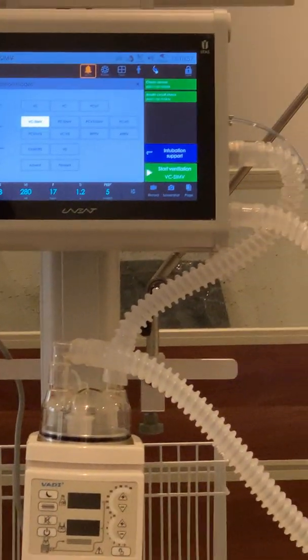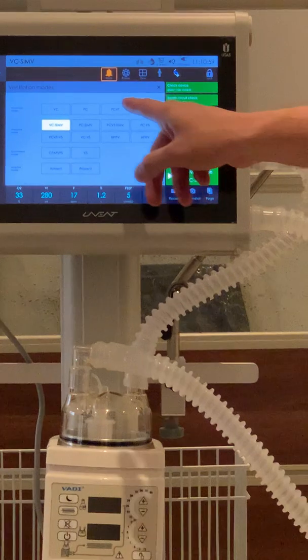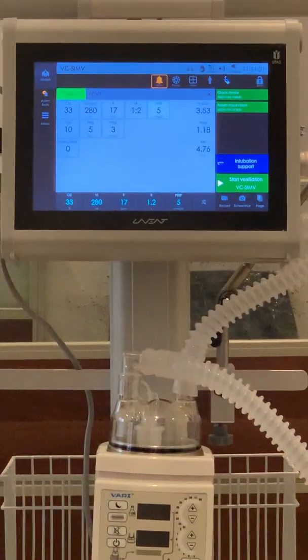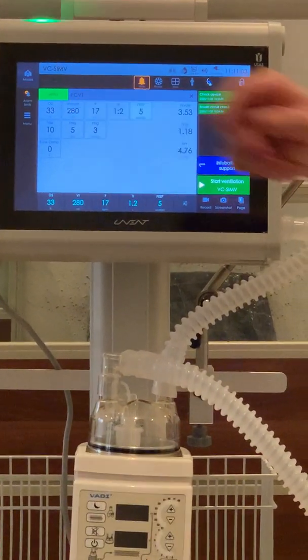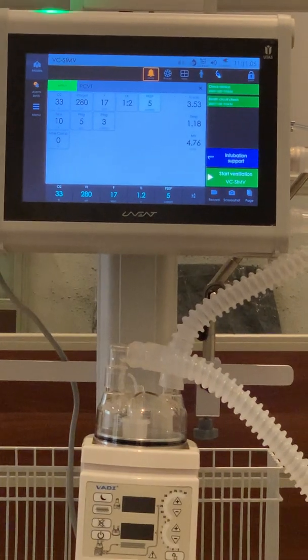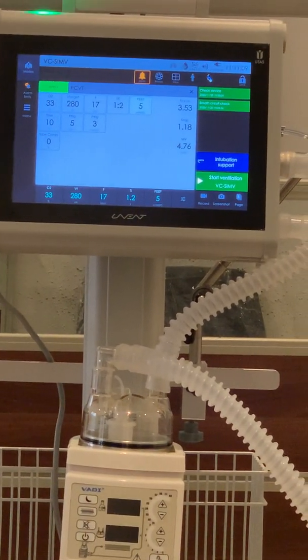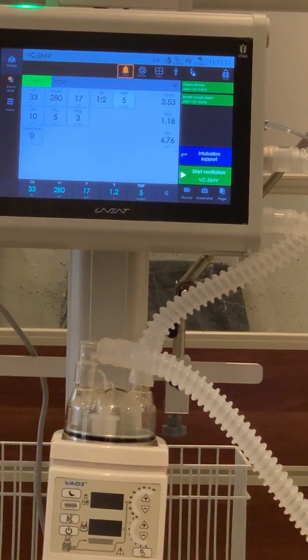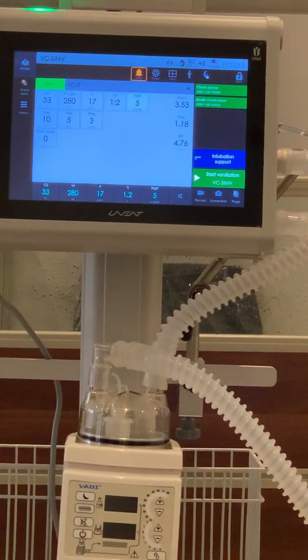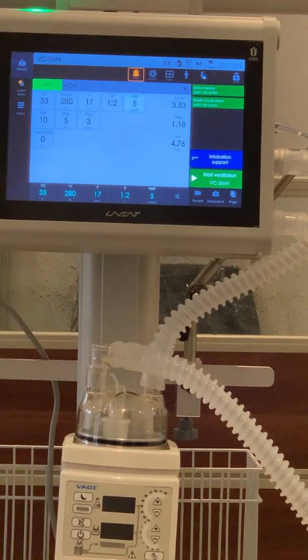Here we fix tidal volume and also pressure control. So for this mode, you are setting up the target volume, and the machine will achieve this target volume with the minimum possible airway pressure. So it's adjusting the airway pressure breath by breath to reach my target. Yeah, variable target. Yes.